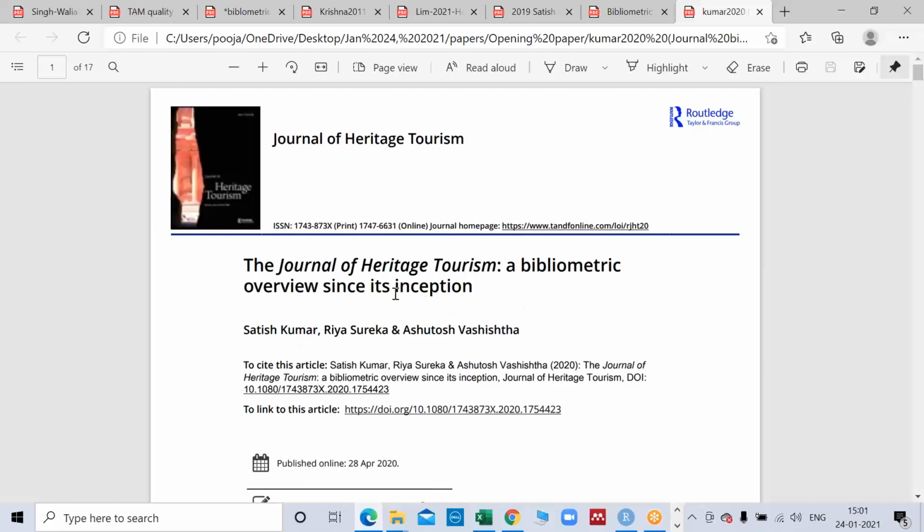These authors have done a bibliometric analysis of a journal itself. If you are doing a bibliometric analysis of a journal, you are producing a customized product to fit that journal only. So you need to be very sure about the publication of that paper in that journal only. Otherwise, your whole exercise will go waste.